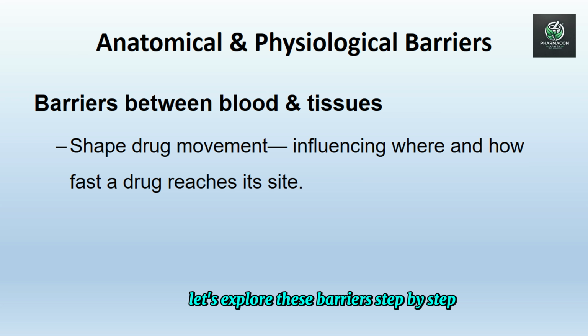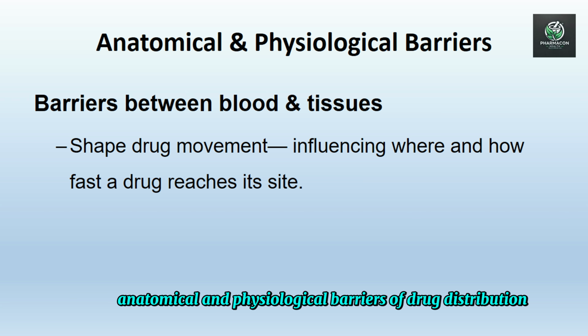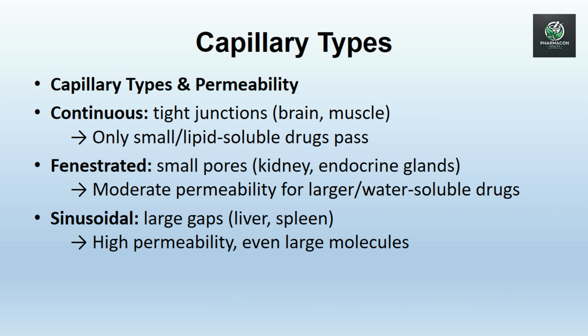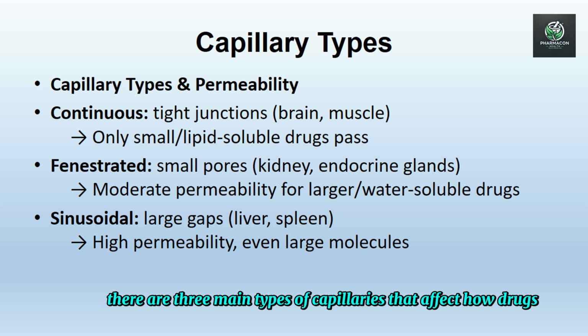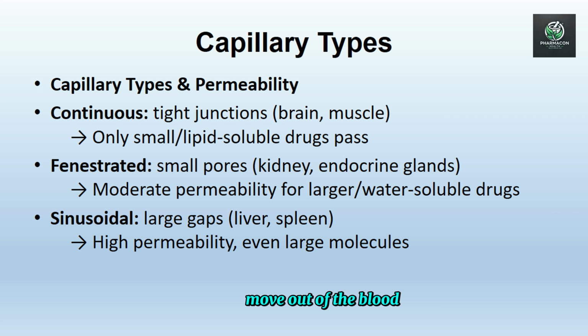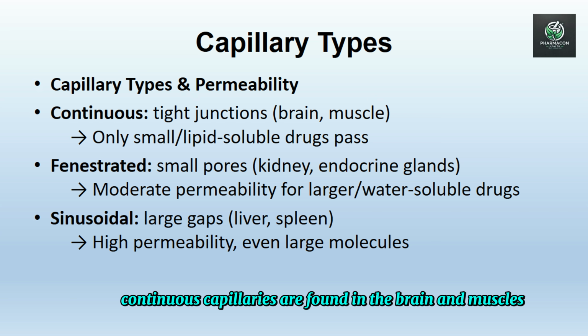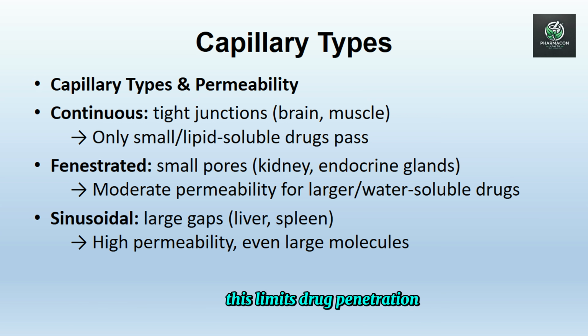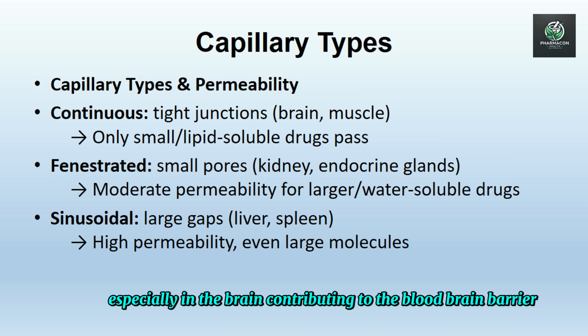Let's explore these barriers step by step. Anatomical and physiological barriers of drug distribution. First, we will discuss different types of capillaries. Under capillary types, there are three main types of capillaries that affect how drugs move out of the blood. Continuous capillaries are found in the brain and muscles. They have very tight junctions between endothelial cells, allowing only small molecules and lipid-soluble drugs to pass easily. This limits drug penetration, especially in the brain, contributing to the blood-brain barrier.